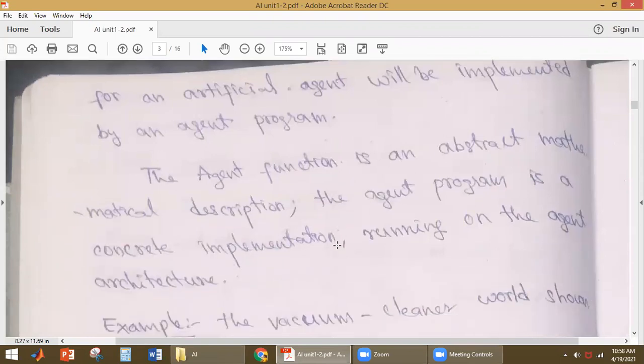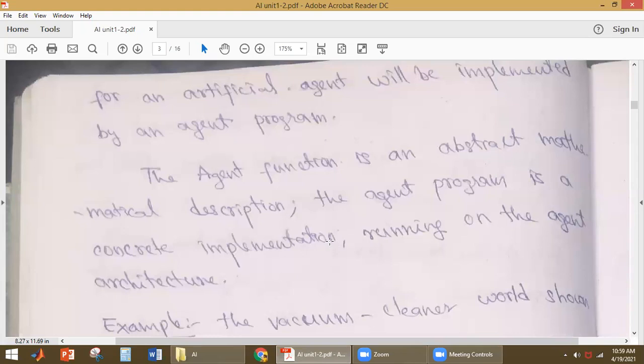So what is the agent function here? The agent function is an abstract mathematical description. It will just give the description: this is the action it has to perform for this percept sequence. Like that, it will just give the description. So the abstract mathematical description is called the agent function. The agent program is the implementation of this function on the architecture.